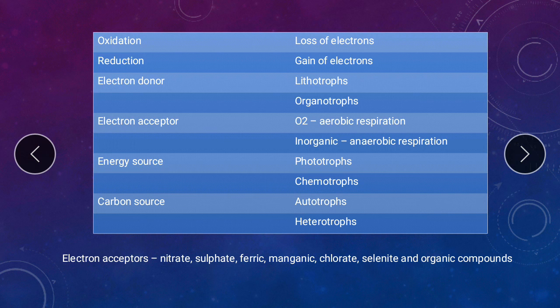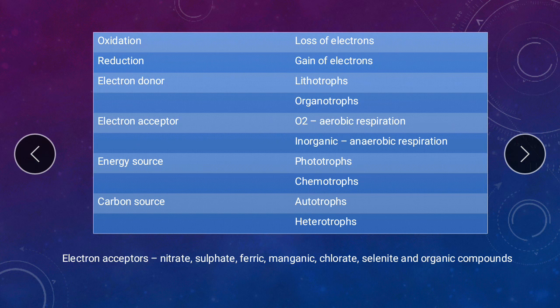Heterotrophs need a pre-prepared carbon compound or an organic compound. What you need to remember here mainly are the electron donors, electron acceptors, and the meaning of reduction. These are the points you need to remember because we'll be talking about them more and more in the next few classes.